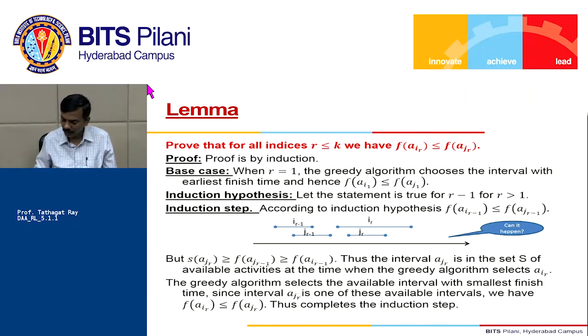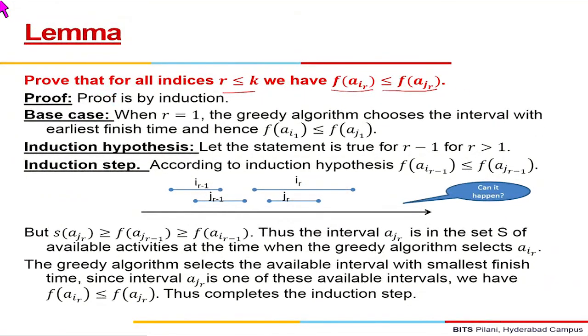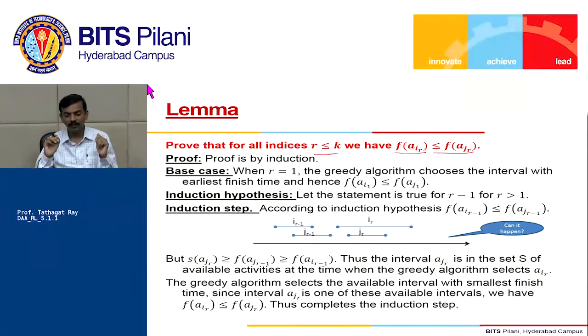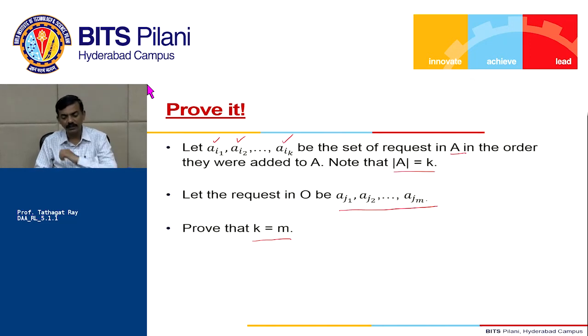In order to prove that, first we will show that for all indices r less than or equal to K, we have the finish time of AIR is less than or equal to the finish time of AJR. What is K? K is the total number of activities selected by our strategy. So we prove that the finish time of activity AIR is less than or equal to the finish time of activity AJR. What is AJR? AJR is this activity in the optimal solution.